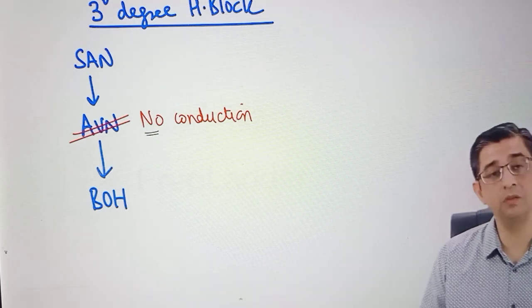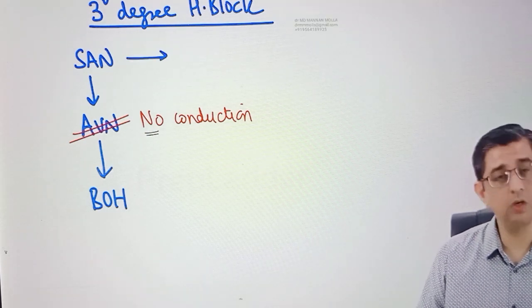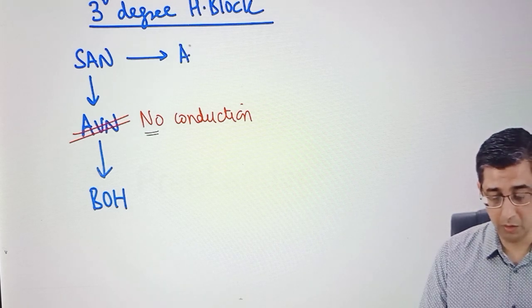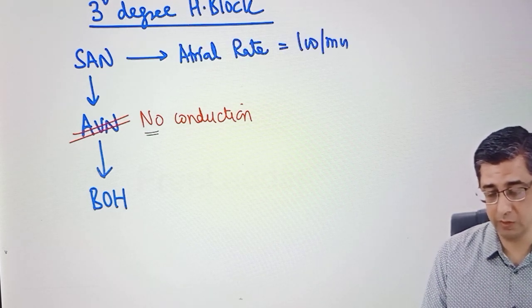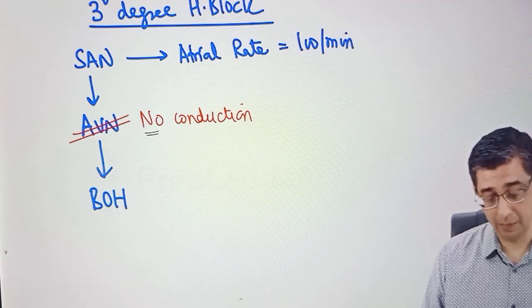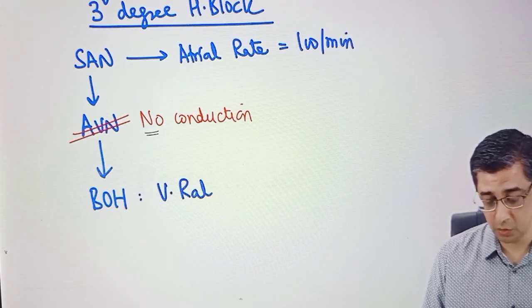And the importance of knowing this information now is that the SA node will not be able to control the ventricles. The SA node will definitely be able to control the atria per se, and the firing of the atria will occur. The atrial rate will be approximately 100 beats per minute. No issues with that. But in yours and mine, per se, the ventricles are controlled by the SA node, but in this case, who's going to control the ventricles?